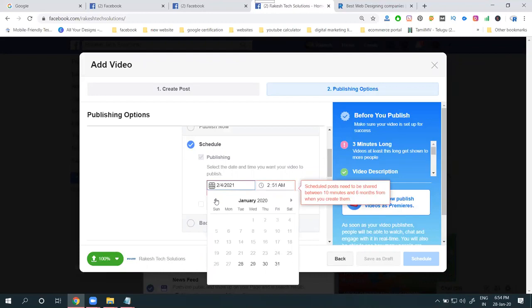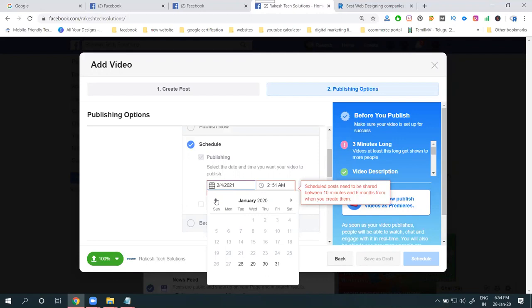What is that? Suppose your current time is 6:50. I can't schedule for 6:55, it's not possible. Suppose it's 6:50 and you want to schedule the post for 6:51. Impossible. You have to wait a minimum of 10 minutes. Scheduling for right on time is also not possible. If you go live, going live on time will not be possible.